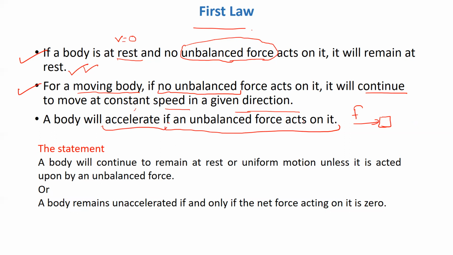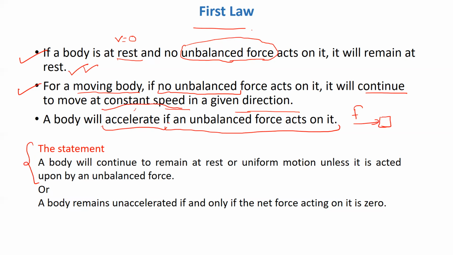So what have we learned? A body at rest will remain at rest if no unbalanced force acts on it. A moving body will be moving with constant speed in a given direction if no unbalanced force acts on it. And a body will accelerate if an unbalanced force acts on it. So what can be the statement?